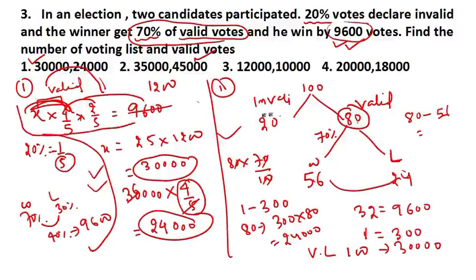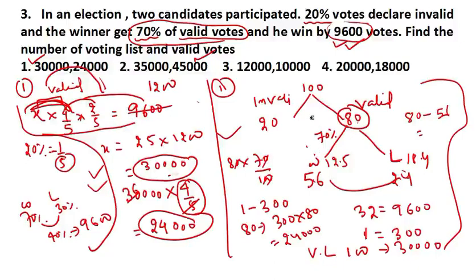Look guys, as of now this approach might look simpler to you. But when you have to deal with decimals, like here it might come 12.5, here it might come 18.4, at that time these calculations become a bit hectic. But if you have very good calculation skill, then you can calculate it very easily. When you see more and more questions, you will understand which approach to use.